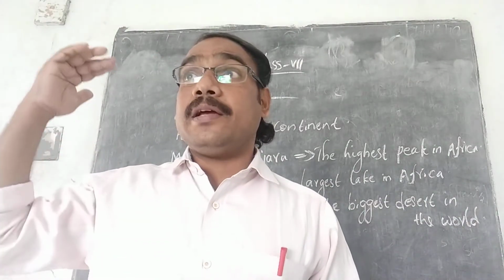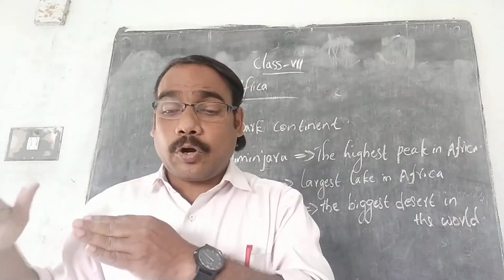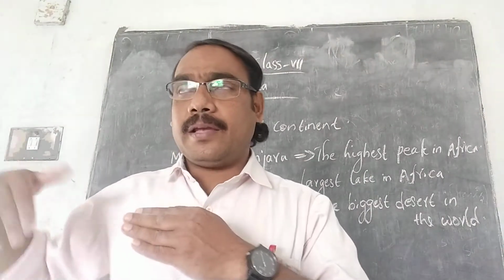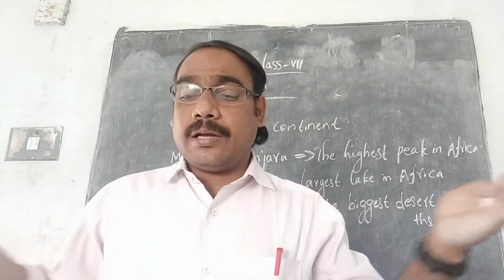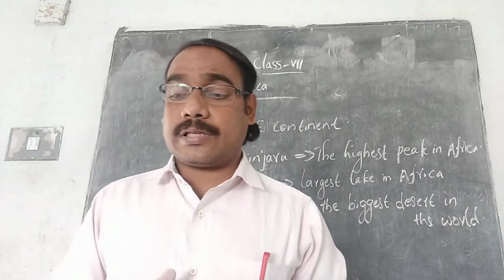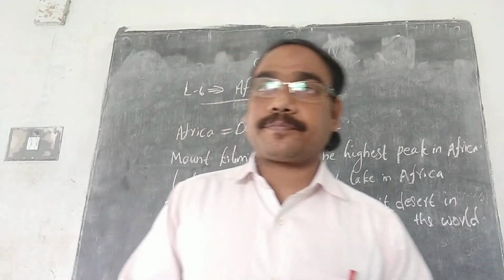So already you know this area, Africa, I already told you, the dark continent. This tropic region means a large part of Africa on both sides of the equator, the north side and the south side. Both parts of Africa, on both sides of the equator, receive a heavy bulk of rainfall.